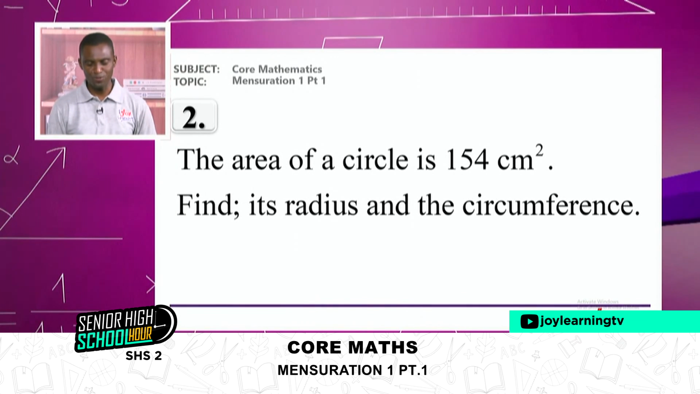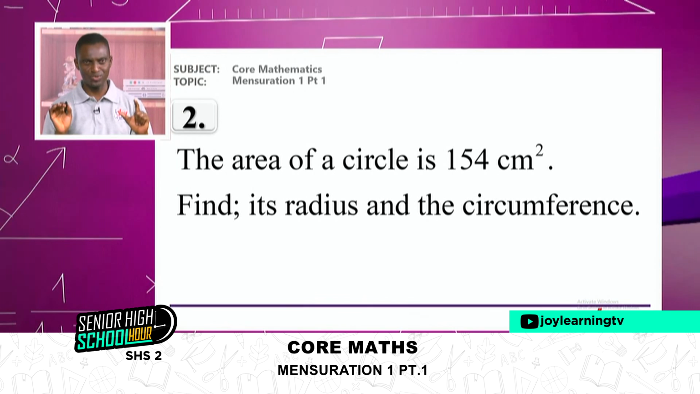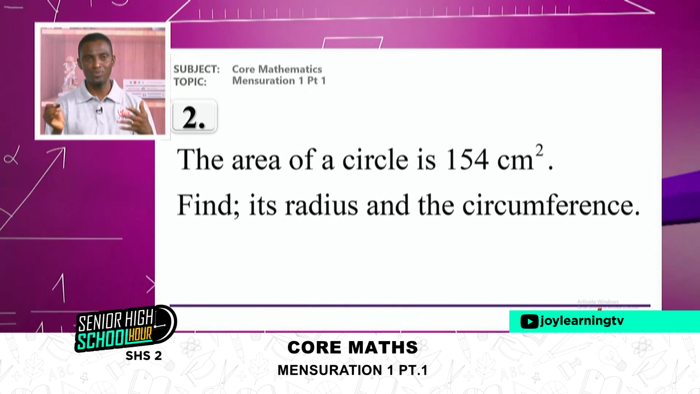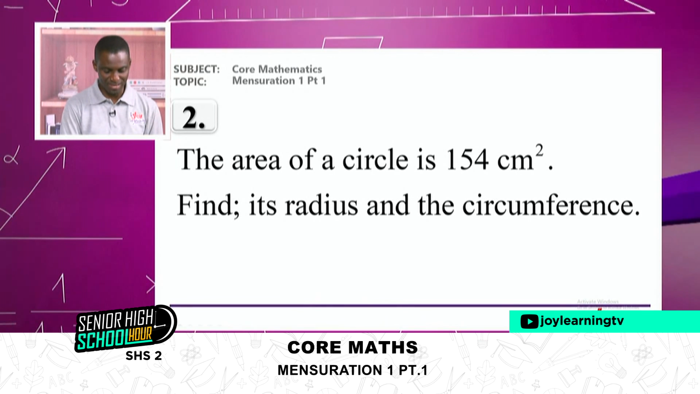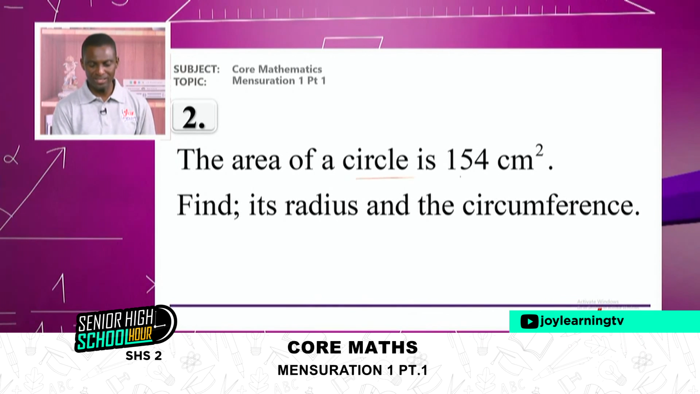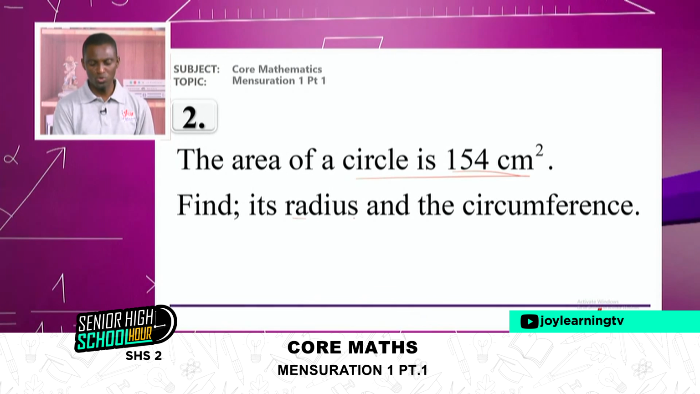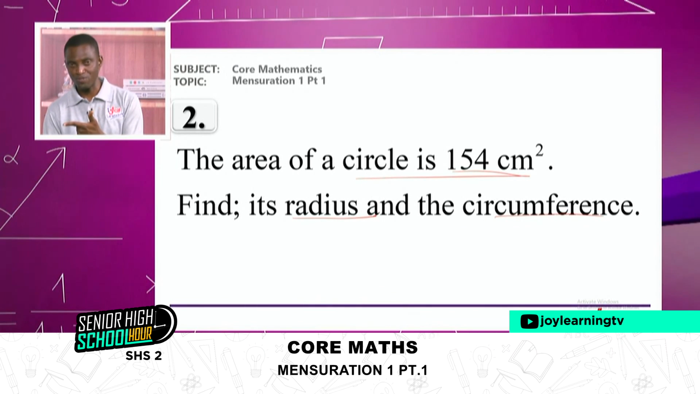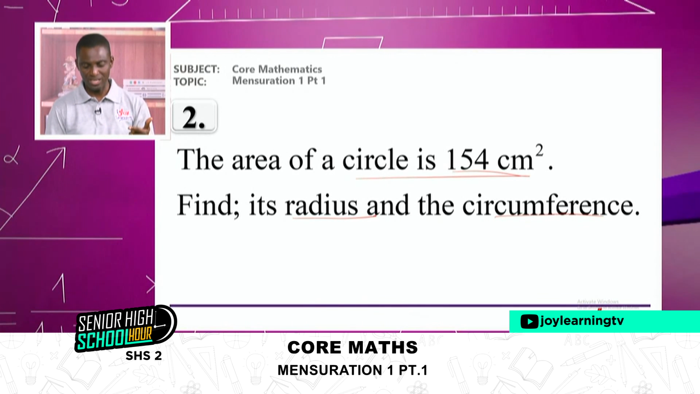Now, question number 2 for you to try. So you can take the screenshot. I'll give you the answer. Then you just put in the formulas, you put in the figures, and you get the same answer. Area of a circle is given as this. You want to know the radius and the circumference. I didn't give you the radius. I didn't give you the circumference. So I want you to find the circumference and the radius.